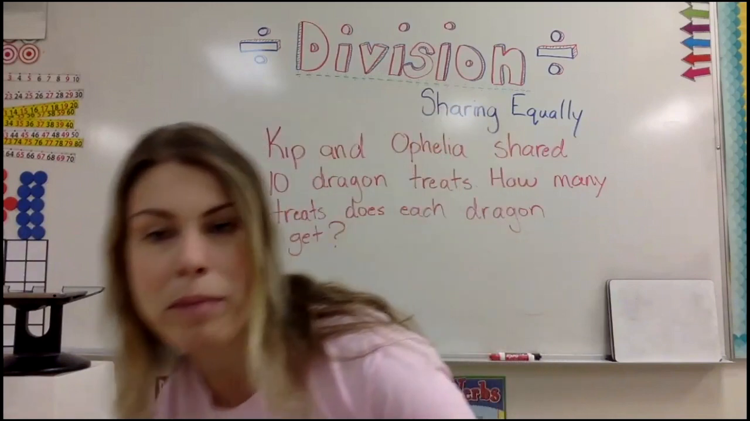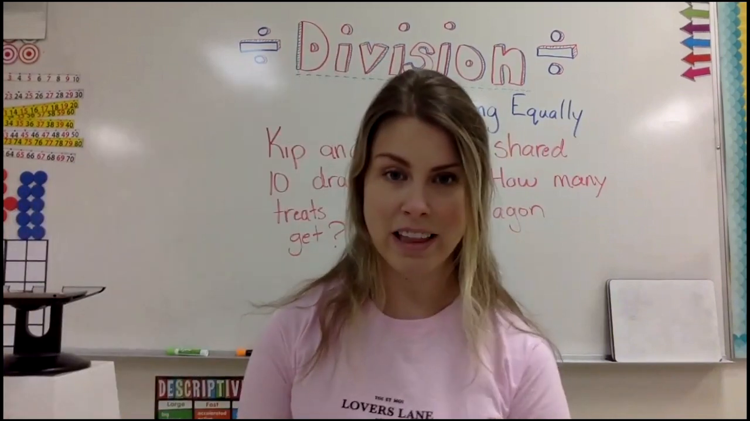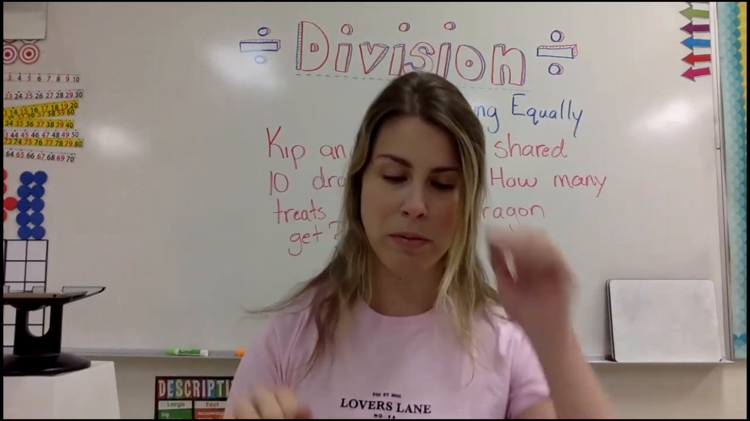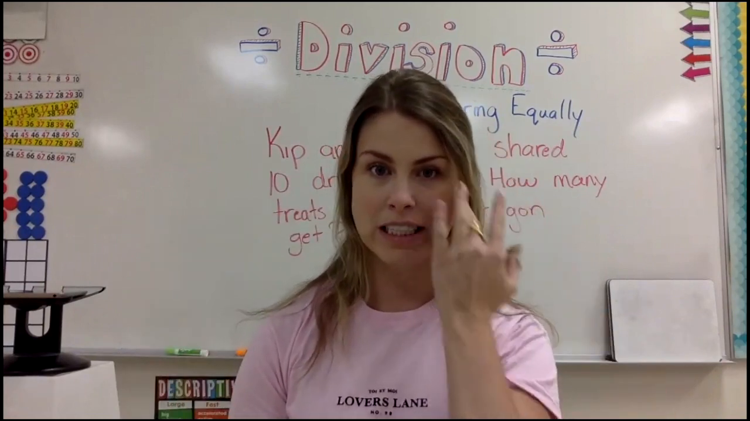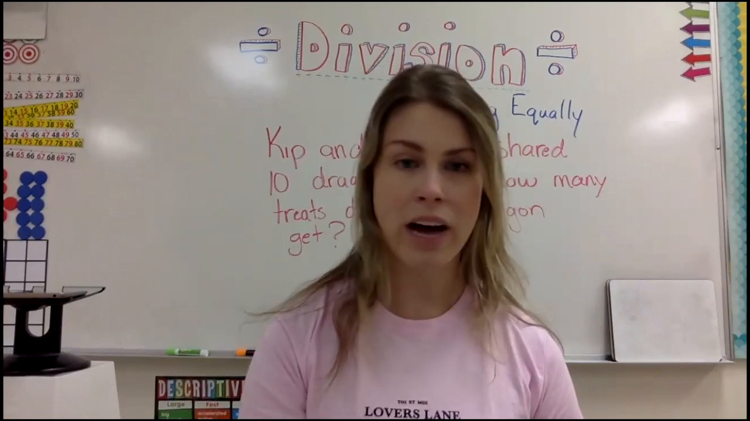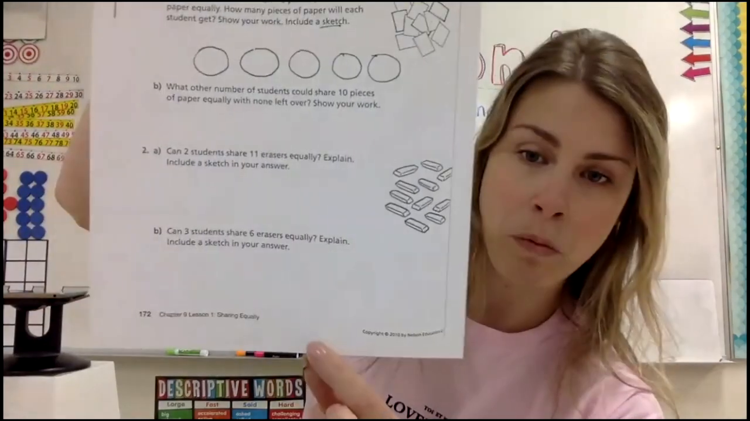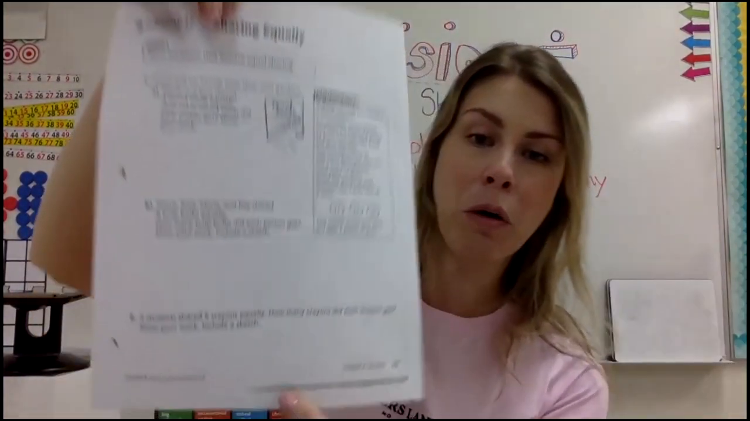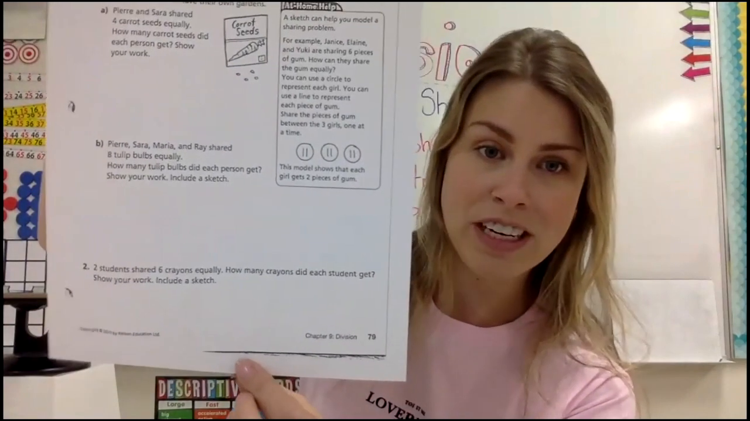We're going to make groups by dividing things equally, by giving groups one at a time until I don't have any more left. And we're going to practice that, first with the question on the board, then we're going to move forward, and together we're going to work on page 172. And then at the very end of the video, I'm going to go over the instructions for page 79.